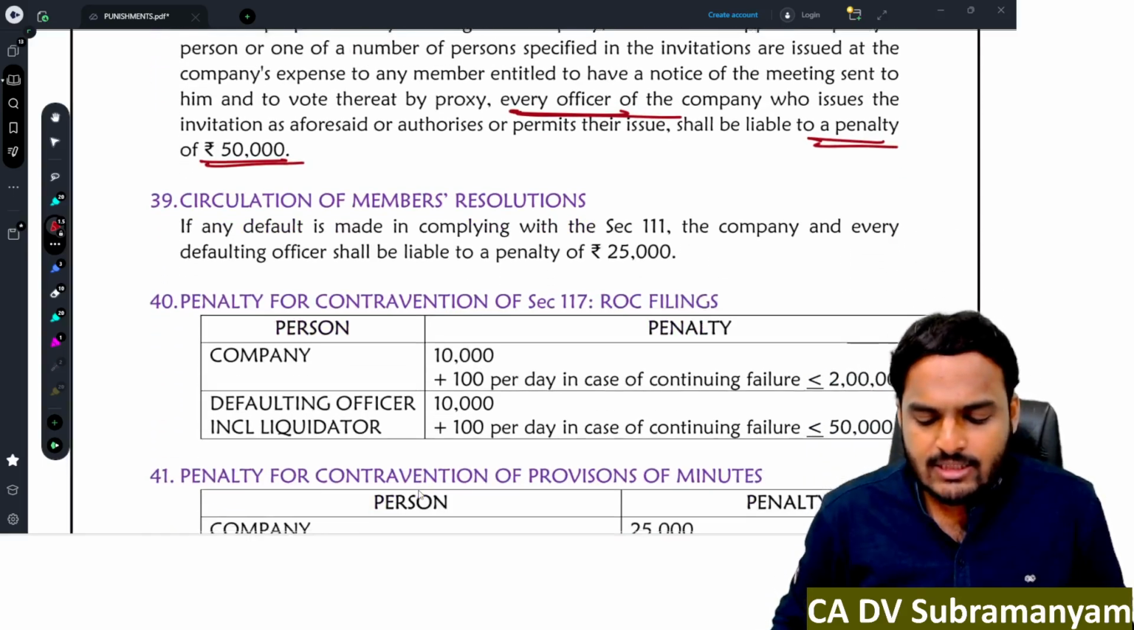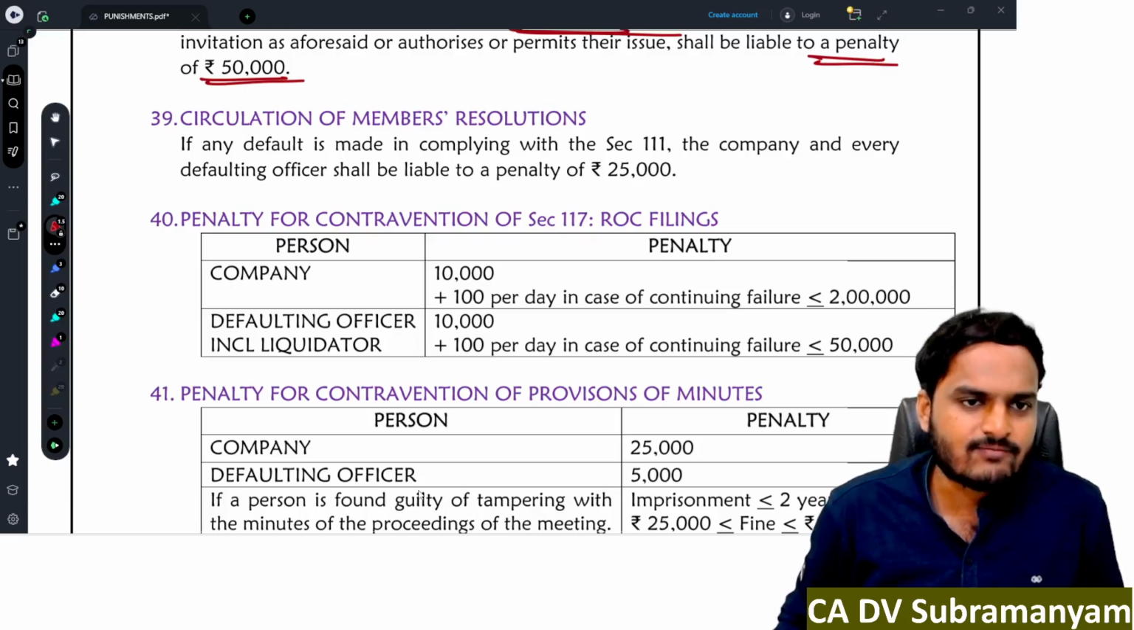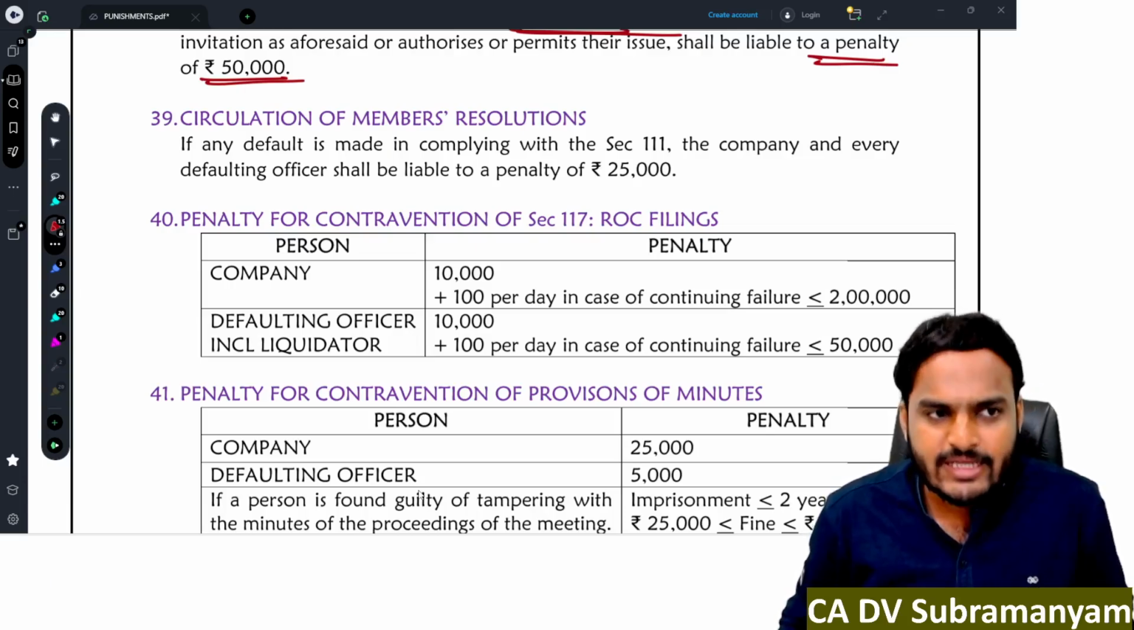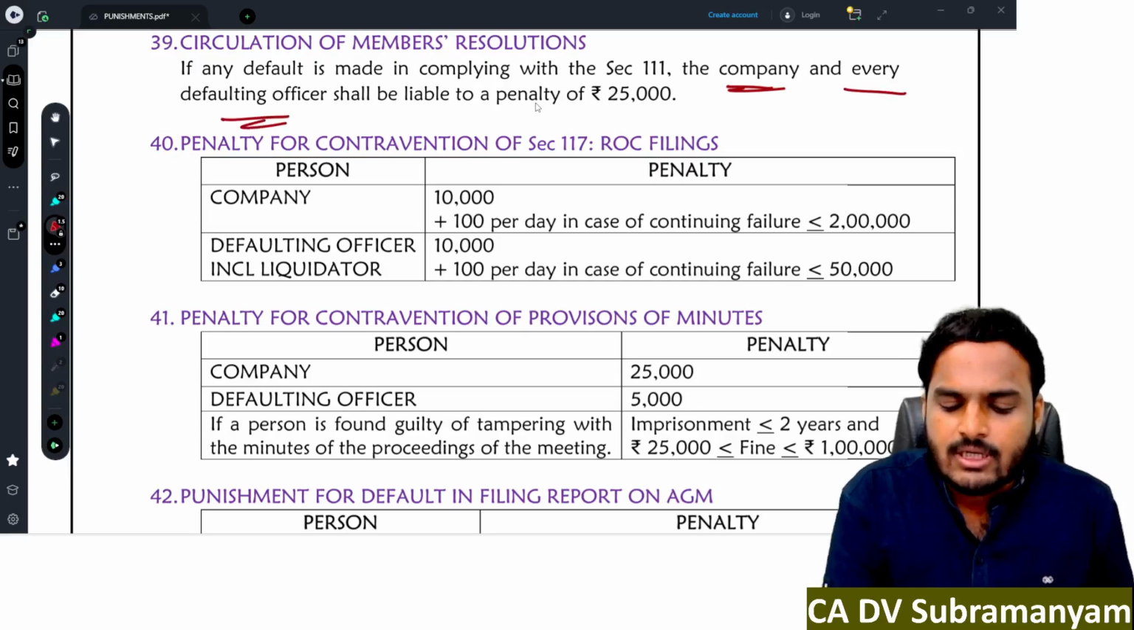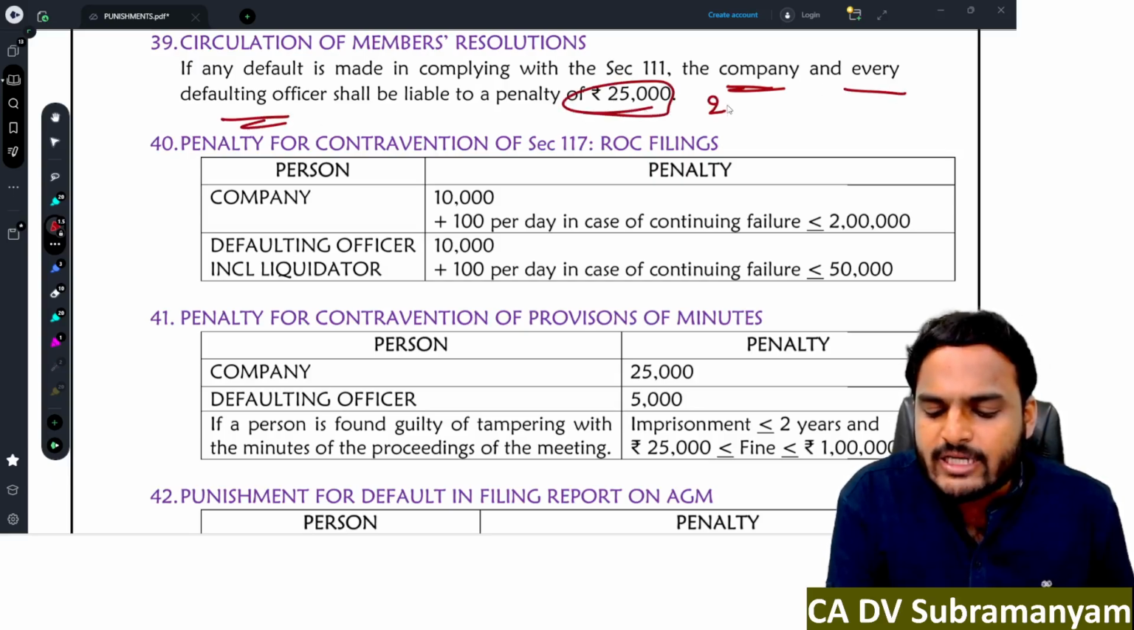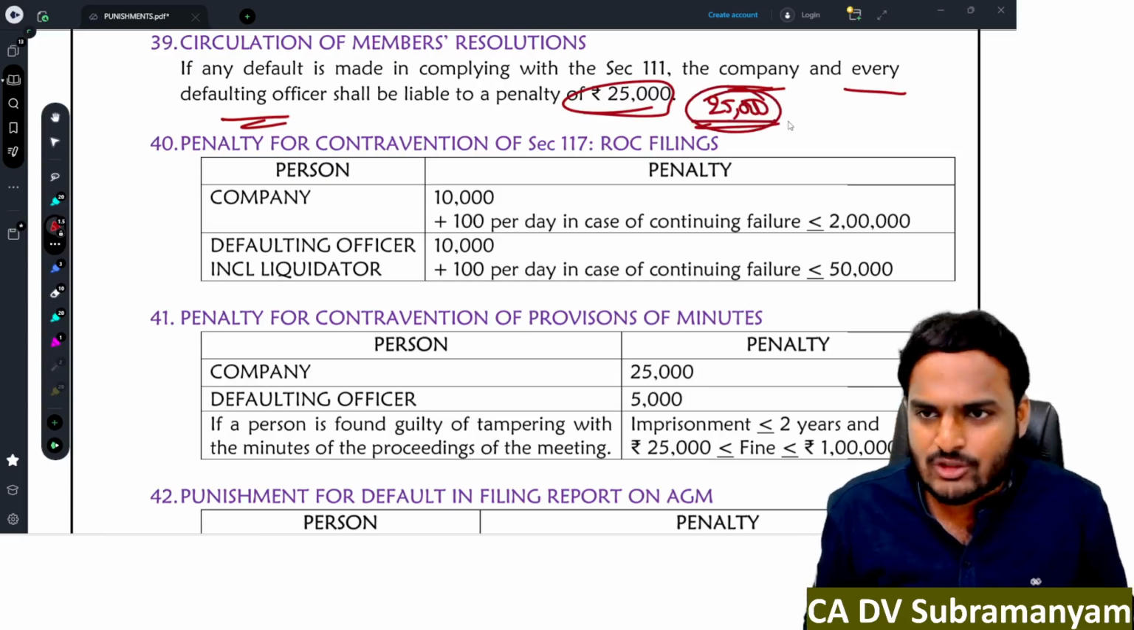Next one, circulation of members' resolutions, section 111. In case of default in complying with section 111, the company and the defaulting officer are liable to pay a penalty of 25,000 rupees. So the applicable penalty limit is 25,000 rupees.